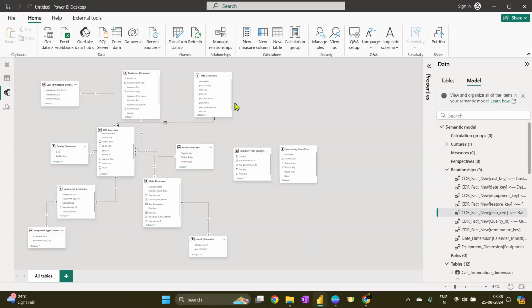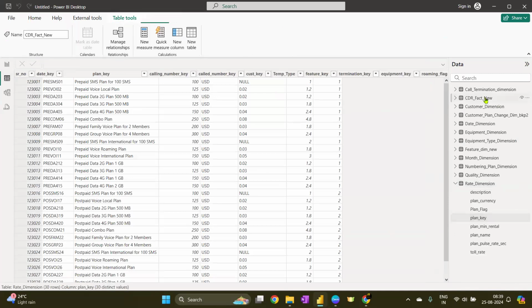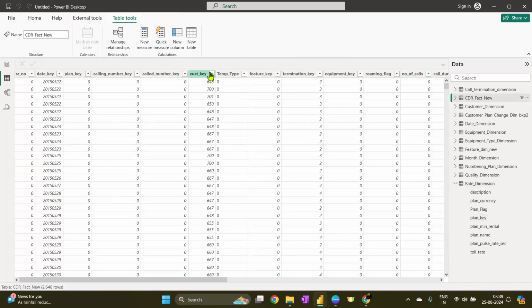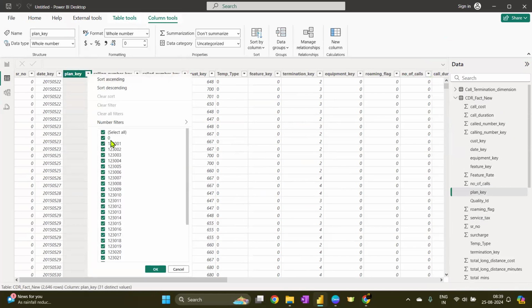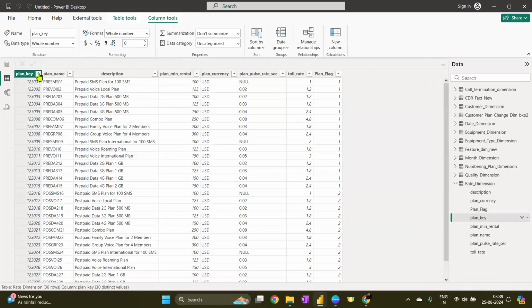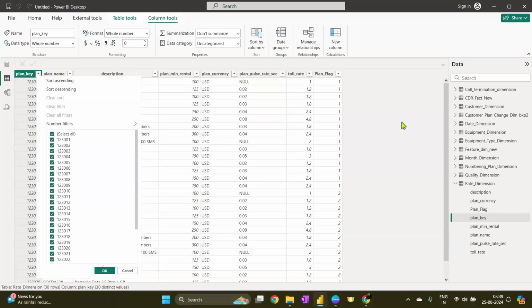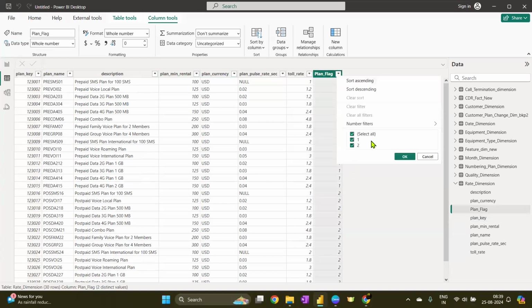Like what are the numbers? So we have this plan key, and CDR fact new also contains plan key like this. So I guess they have converted null to a zero only here as well, but they have something similar to 1 2 3 0 0 1, and similar to this plans 1 2 3 0 0 1. Okay. Right. There was a plan flag also. I wanted to see what it is about. Okay, so it is just one or two values.